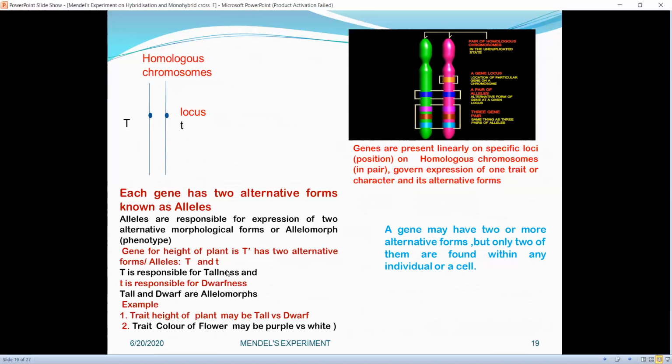Capital T is responsible for tallness, whereas small t is responsible for dwarfness. Tallness and dwarfness are allelomorphs. In the same way, for color of flower, the two alternative forms may be purple versus white. A gene may have two or more alternative forms, but only two of them are found within an individual or a cell at a time.